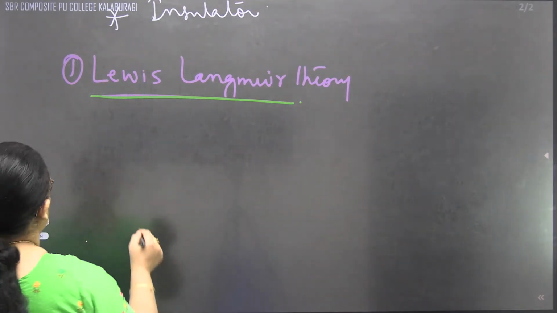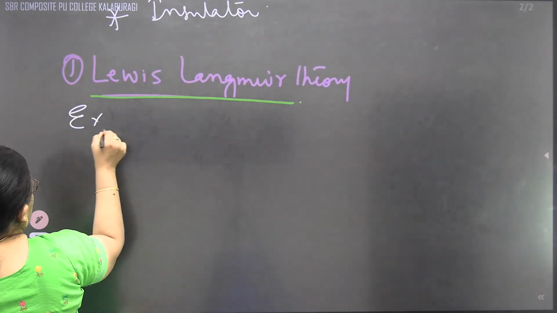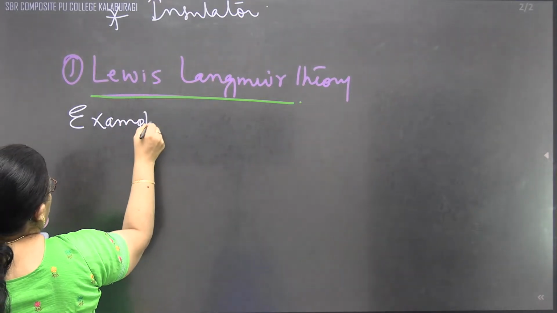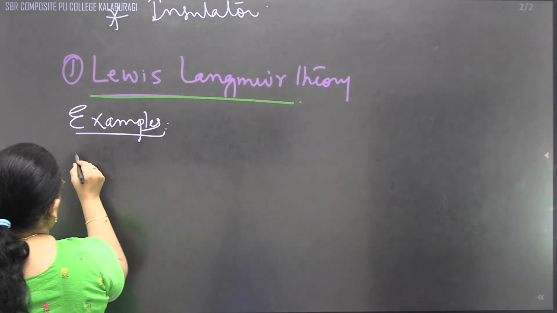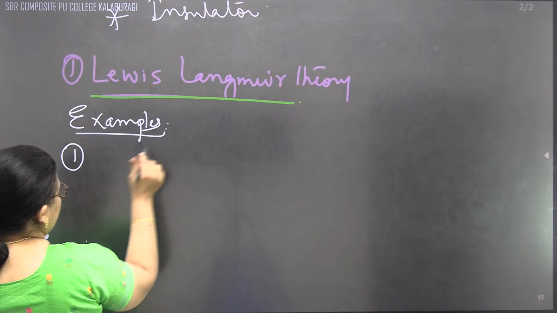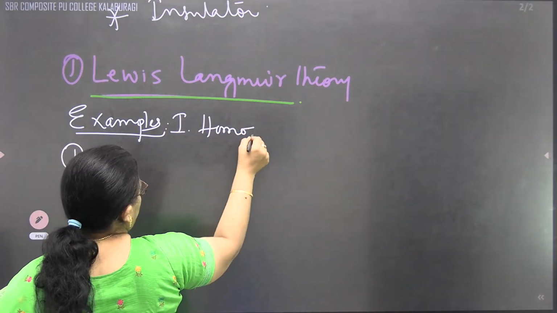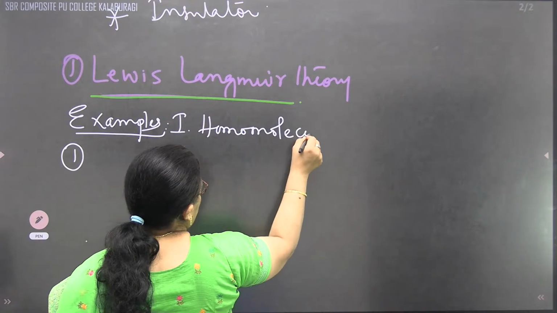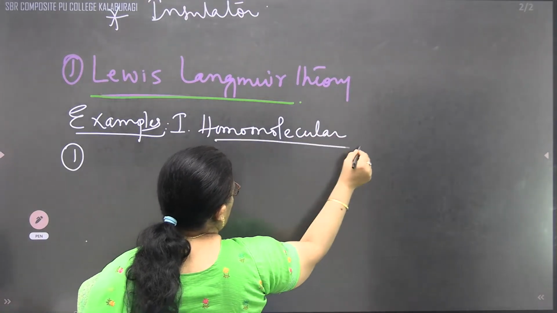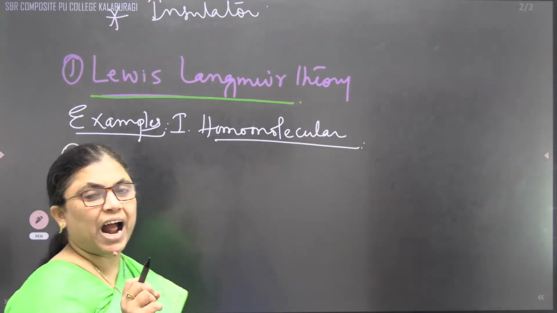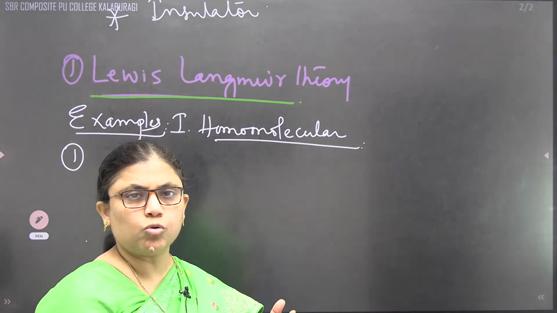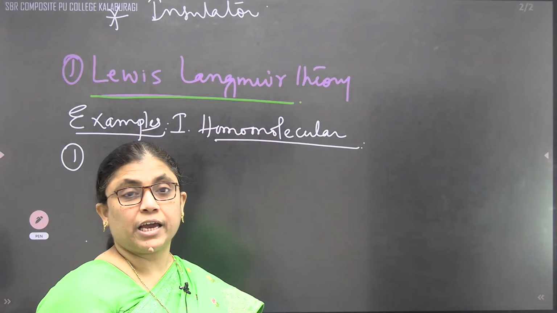Let us move to the examples one by one. First example, example number 1, homomolecular. Homomolecular means two bonding atoms are the same, like H2, O2, or we can take N2.